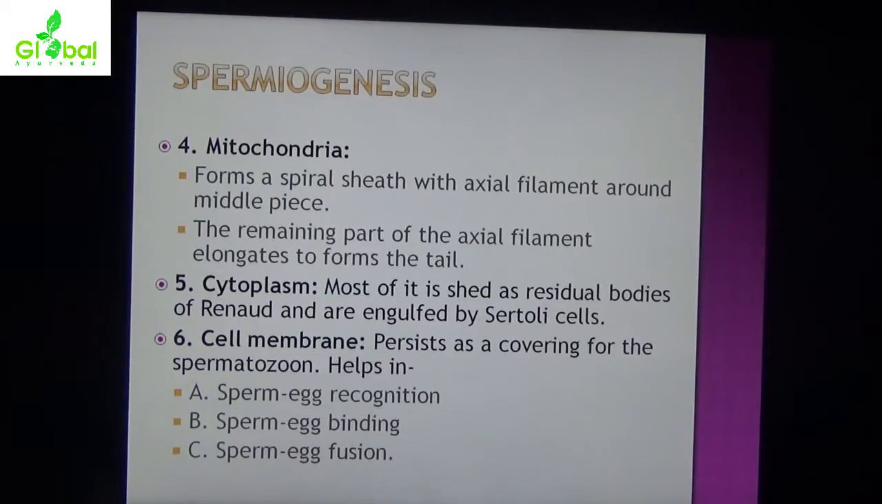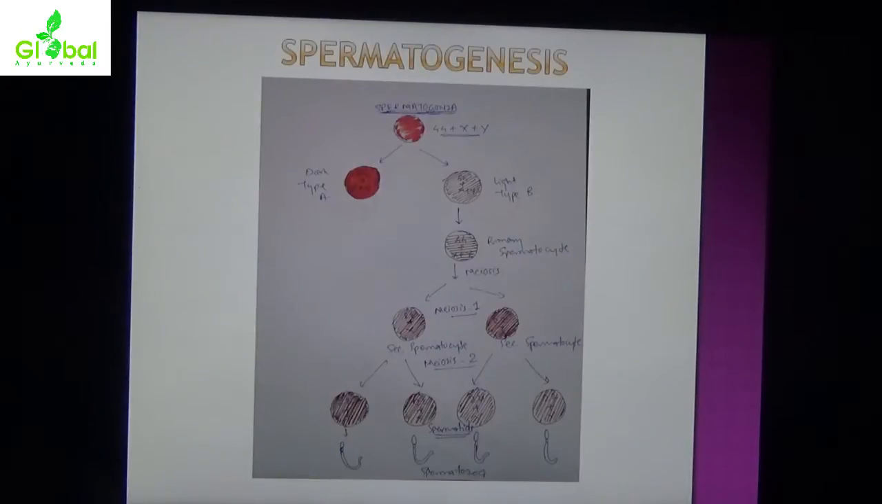Mitochondria form a spiral sheath with the axial filament around the middle piece. The remaining part of the axial filament elongates to form the tail. Most of the cytoplasm is shed as residual bodies of Regaud and is engulfed by Sertoli cells. The cell membrane persists as a covering for the spermatozoon and helps in sperm-egg recognition, sperm-egg binding, and sperm-egg fusion.